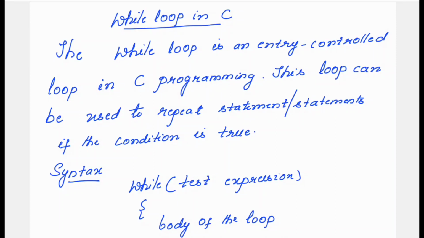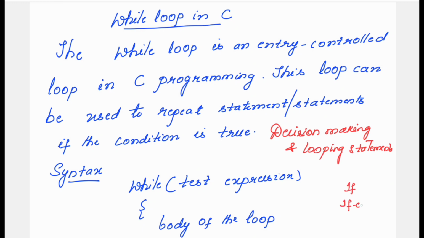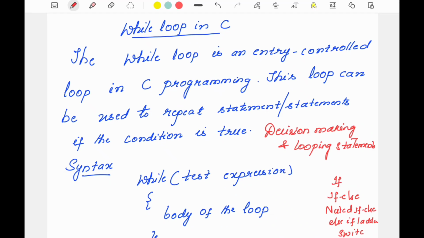In my previous sessions, I have explained the different decision making and branching statements. Also, we have in C decision making and looping statements. Decision making and branching statements are if else, nested if else if ladder, switch statement. So these are the decision making and branching. That means the control will branch to a set of statements depending on the condition that is getting tested.